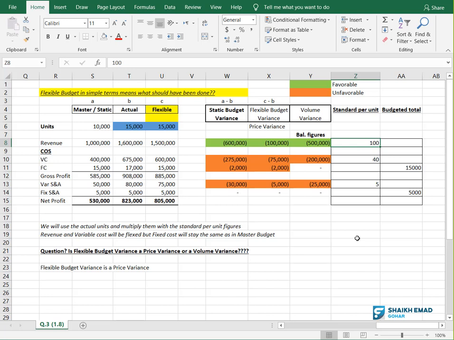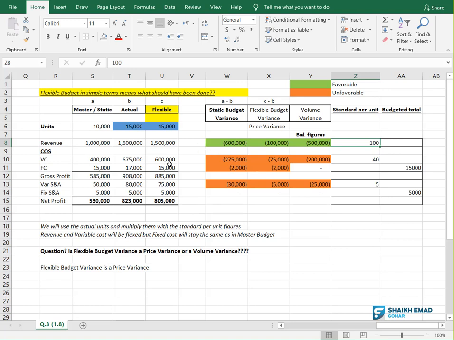So from here you got to know how to create a flexible budget, the formula to create the flexible budget. By the way, this is a question in the exam. They will not say prepare a flexible budget; they will say how to create a flexible budget. So what is the answer? You will say, when we are creating a flexible budget, we first of all take the actual units, and then for the full income statement, we multiply the standard price or cost, whatever it is, with the actual units. But if it is fixed cost, we take the master fixed cost. I am coming to it in a while. Okay, this is the answer.